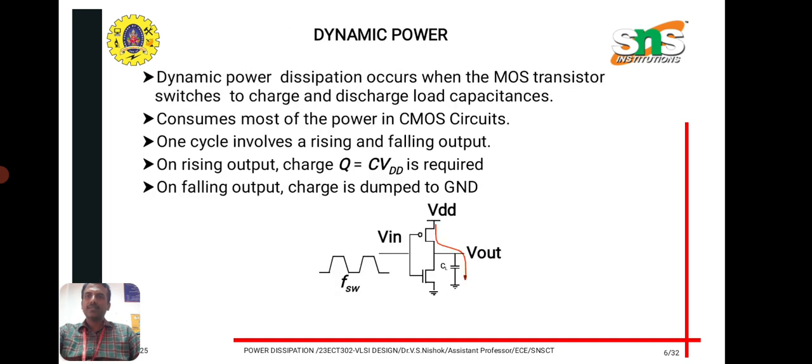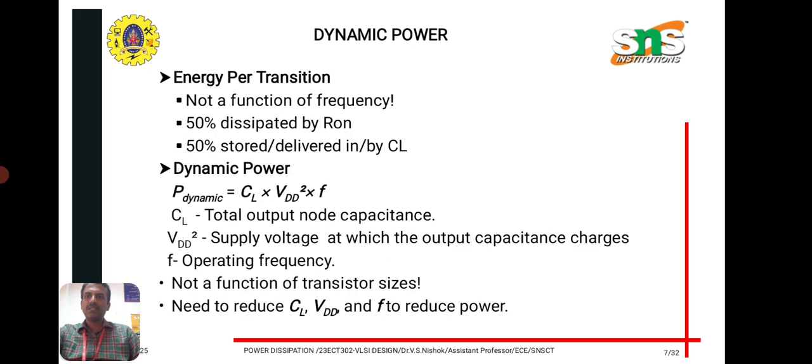Dynamic power dissipation occurs when the MOS transistor switches to charge and discharge load capacitances. During the charging and discharging of the capacitor across the output path, the power dissipation occurs. That is called dynamic power dissipation, and it is given by the equation P dynamic equals CL into VDD square into F. Here CL stands for the total output node capacitance, VDD stands for the supply voltage and F stands for the operating frequency. So dynamic power dissipation depends on these three different factors.